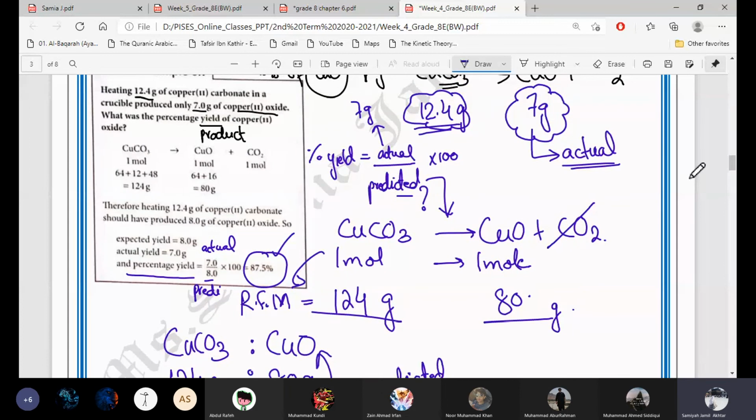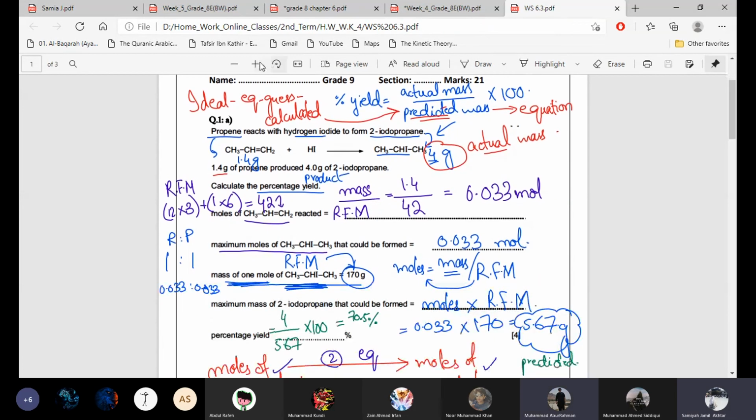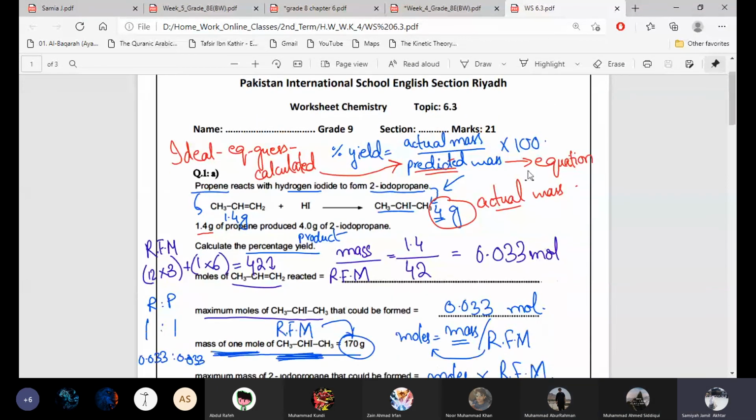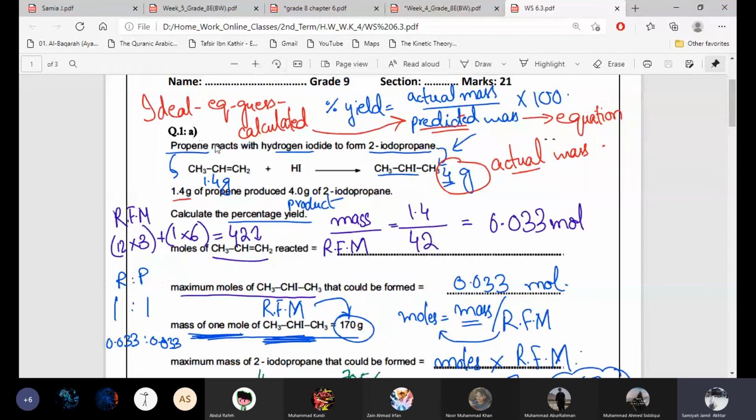In the first question of worksheet 6.3, wait, let me open it. I'll show you. Can you see it? Yes, ma'am. Worksheet 6.3. I just solved it, so ignore the mess, please. Propene reacts with hydrogen iodide to form 2-iodopropane. Calculate the percentage yield.